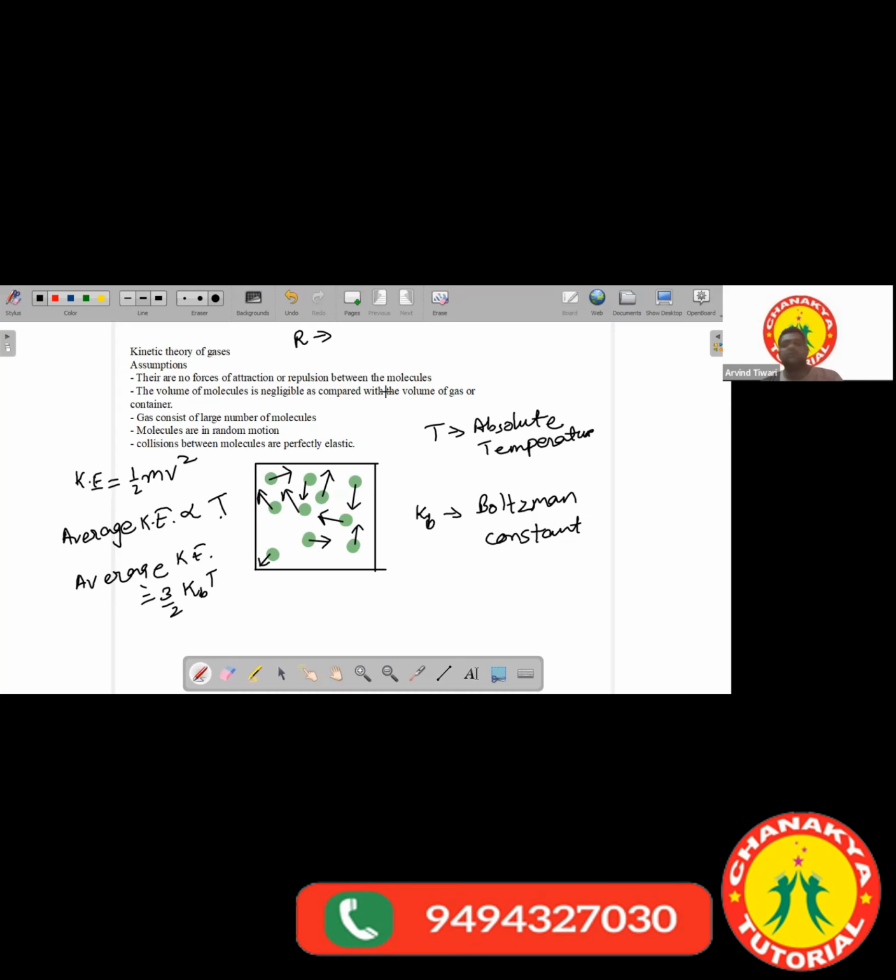So you can check for the value of the Boltzmann constant. You can keep the value. Now, collisions between the molecules are perfectly elastic.